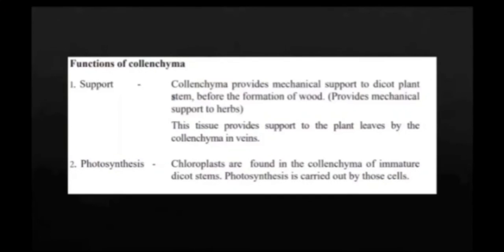When we consider support, collenchyma provides mechanical support to dicot plant stem before the formation of wood, which gives mechanical support to herbs also. This tissue provides support to the plant leaves by the collenchyma in veins. When we consider photosynthesis, chloroplasts are found in the collenchyma of immature dicot stem. Photosynthesis is carried out by those cells.